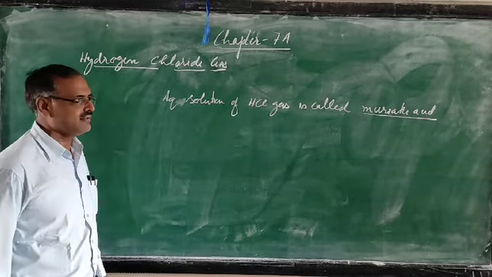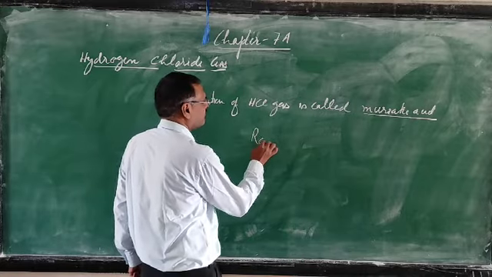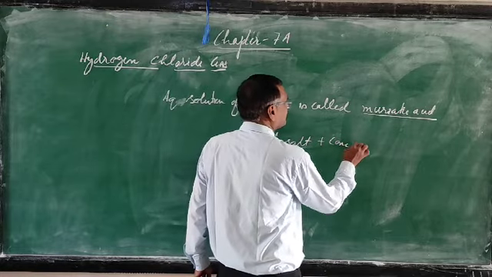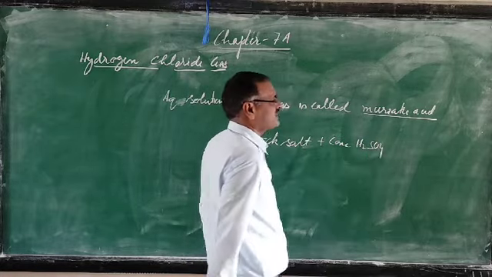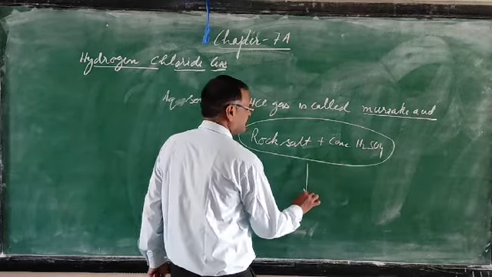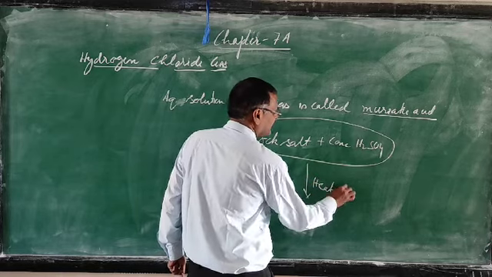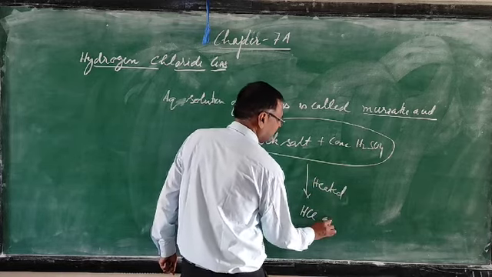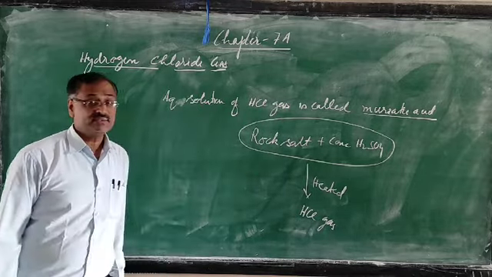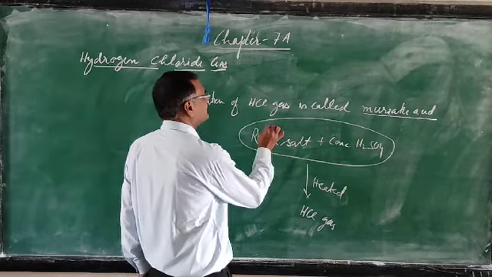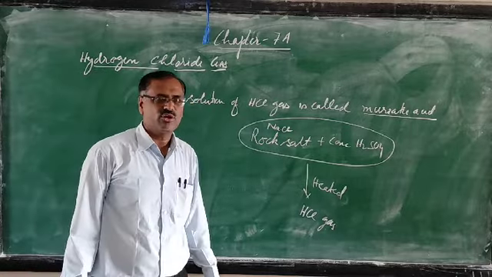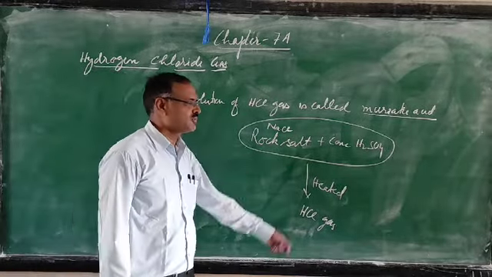Glover first prepared it by heating rock salt and concentrated sulfuric acid. When these 2 compounds are heated together, hydrogen chloride gas is obtained. So now the question for you is, what is rock salt? Rock salt is sodium chloride. Sometimes in the paper they have already asked, what is rock salt? So rock salt is sodium chloride.